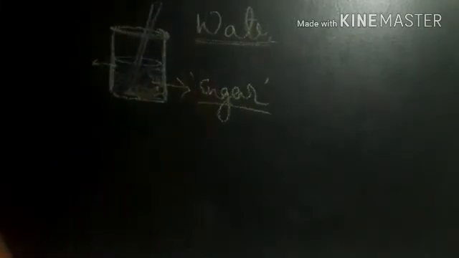Just imagine, now we have to separate the water and sugar. Right? What do we have to do? We have to follow the evaporation process. So in the evaporation process, we are going to boil the water. When you boil the water, what happens? When it reaches the boiling point, the liquid is converted into vapor. Only the water evaporates.